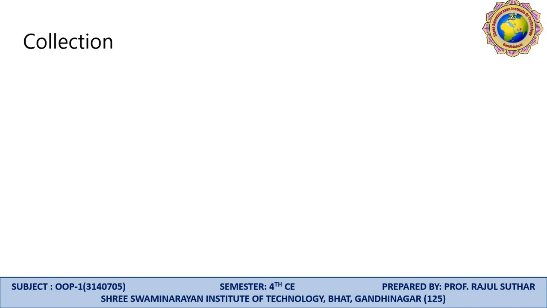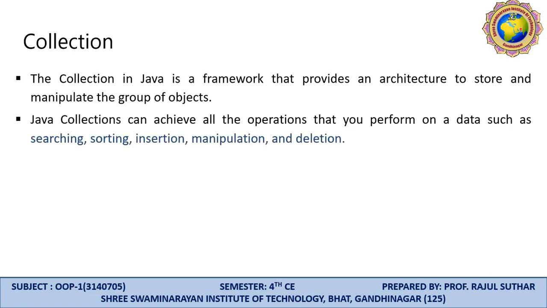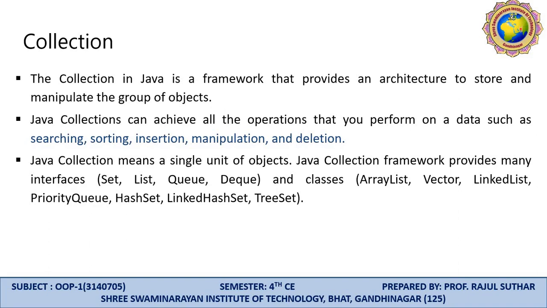So what do you mean by collection? First of all, the collection in Java is a framework that provides an architecture to store and manipulate a group of objects. The Java collection can achieve all operations that you perform on data, such as searching, sorting, insertion, manipulation and deletion. Java collection means a single unit of objects.